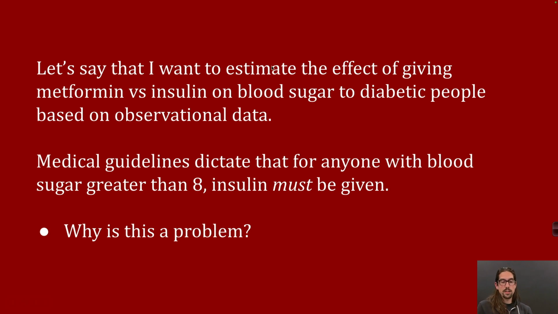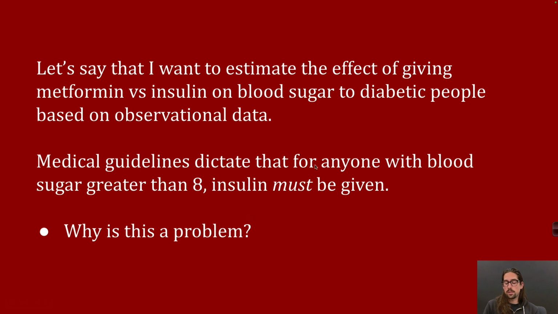So that is an issue. I cannot estimate this effect in this population. Now, perhaps I could estimate it in the population of people with blood sugar less than 8, because in that case, maybe there's some chance that they're getting one thing versus the other. And so this is a problem, and there's often, like I said, for the effects of laws and things like that, you see this kind of issue with positivity, what are called positivity violations, and they're often in cases in subsamples.